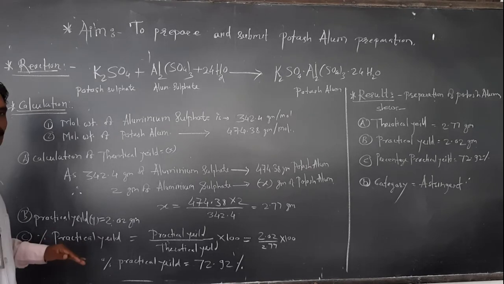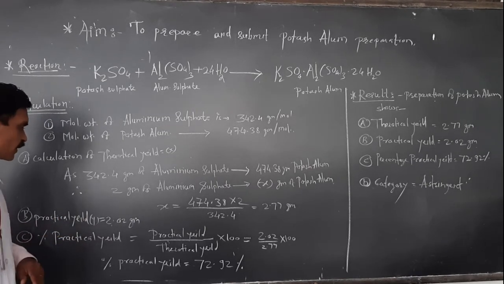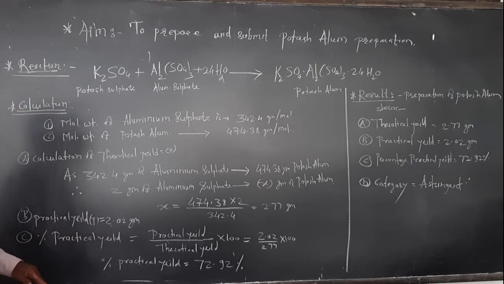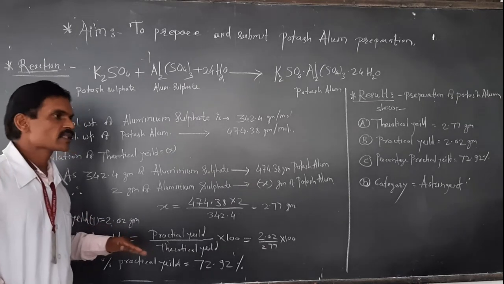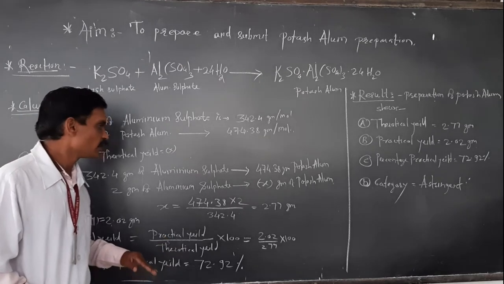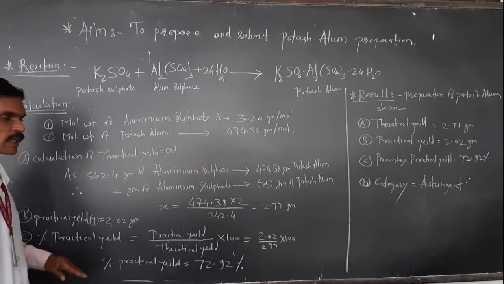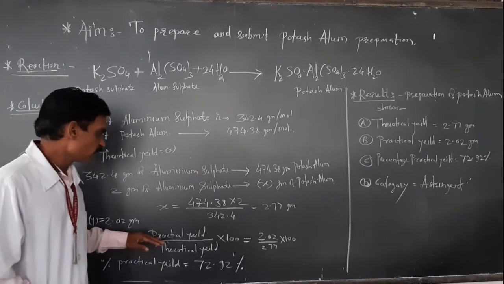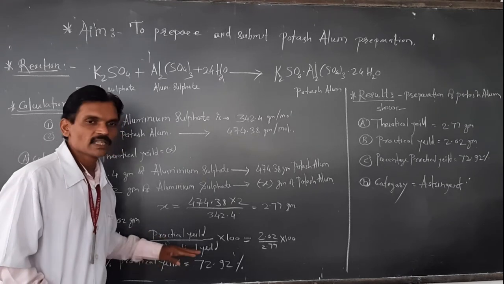Now the next step is the calculation of percentage practical yield. For this calculation, we require two values, the practical yield and the theoretical yield. We calculate the percentage practical yield by dividing the practical yield by the theoretical yield and multiplying by 100.